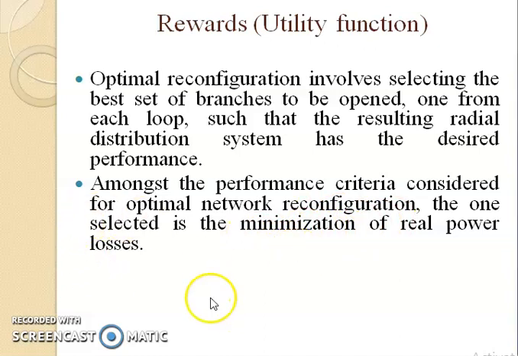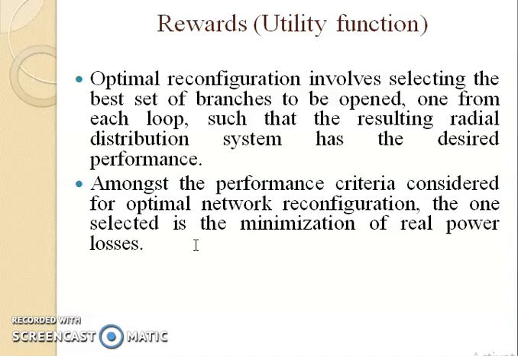So why are we doing all these things? Because our main aim is to reduce the real power loss. To reduce the real power loss, we are doing some network reconfiguration. How are we doing that network reconfiguration? Just as I said, by opening one or two branches at a time from one particular loop.